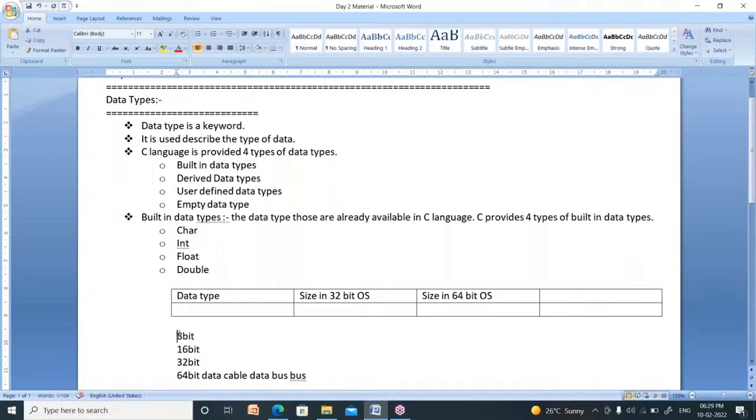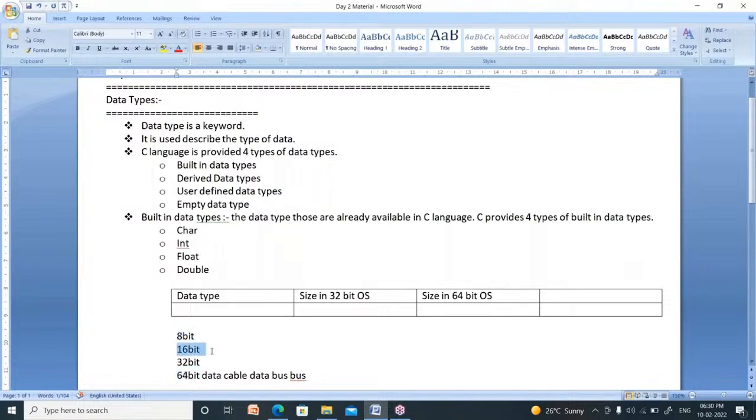The width of the bus is 8 bits here. 8 bits can move parallelly in 8-bit bus. In 16-bit bus, at a time, 16 bits can move parallelly. In 32-bit operating system, 32 bits move parallelly. In recent operating system, 64 bits can move parallelly at a time in that cable. Now this is nothing but the width of the cable.